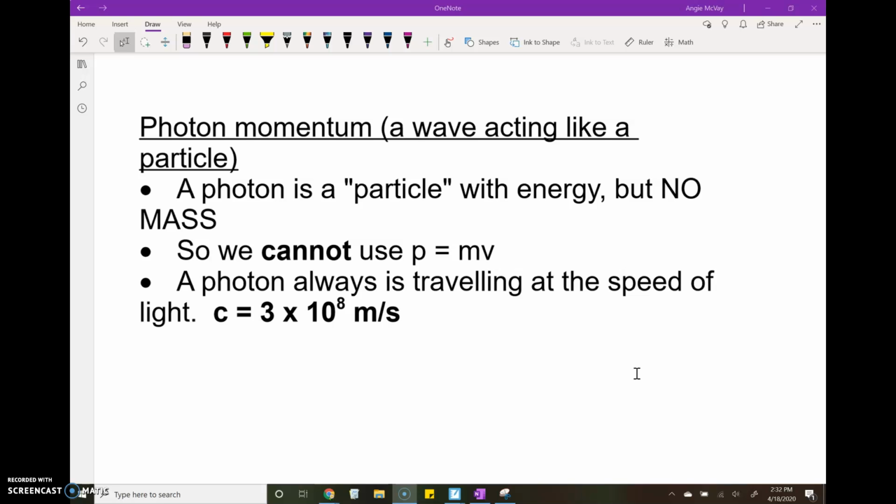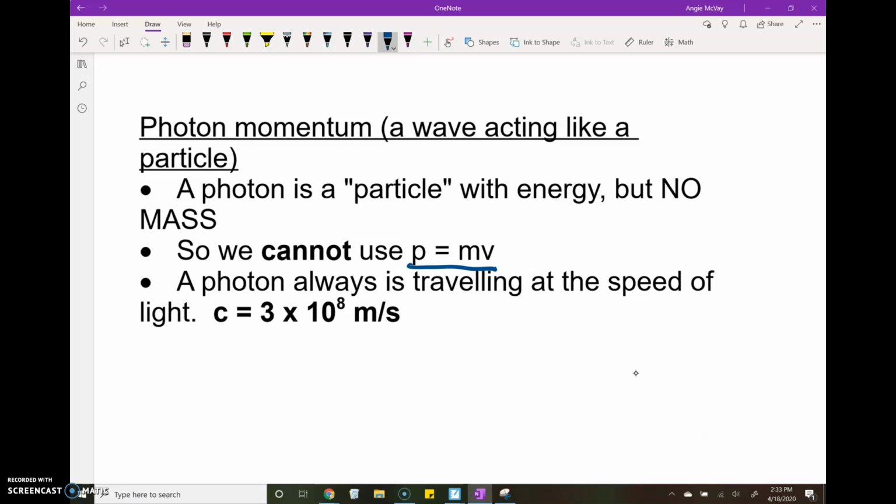But a photon has energy but no mass. So that's problematic because if we wanted to find the momentum of a photon, we can't use our standard equation p equals mv, right? Because a photon has no mass. And it's always traveling at the speed of light, which is 300 million meters per second.